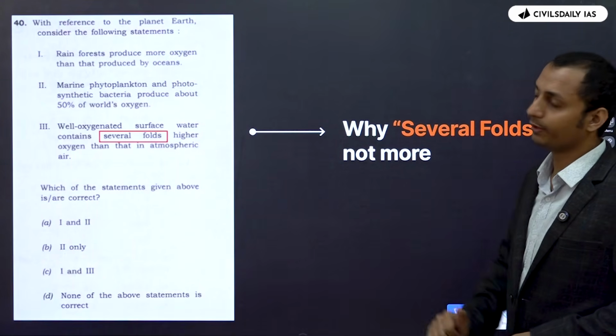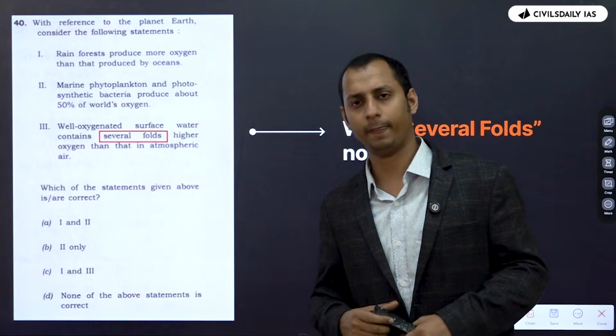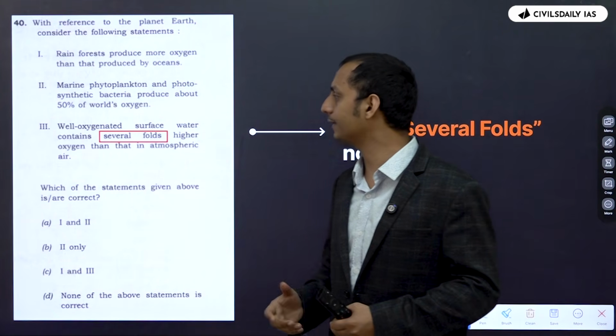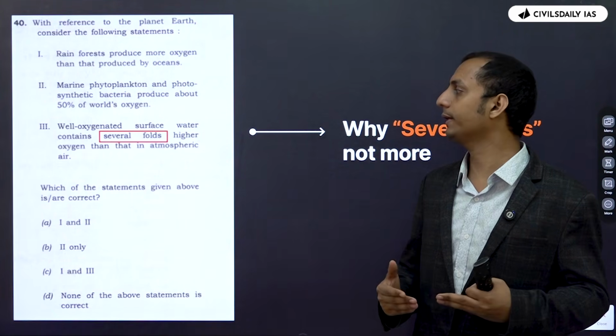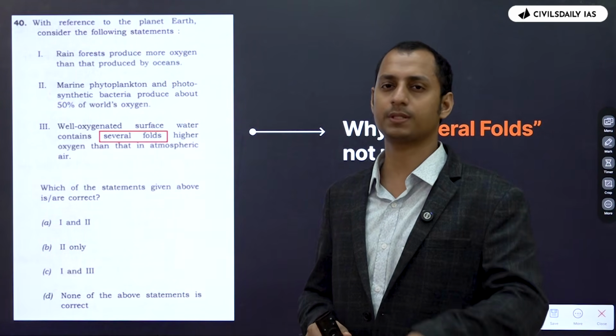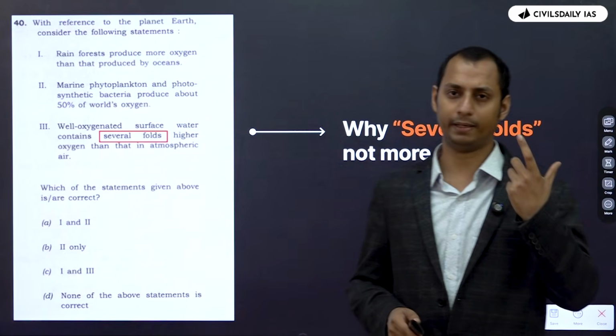Now, why in 2025 did UPSC introduce the word several folds here? Right, UPSC could have just said that well-oxygenated surface water contains higher oxygen than the atmospheric air, right? So why did UPSC introduce the word several folds? This is how you have to think.